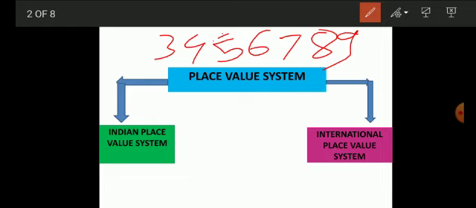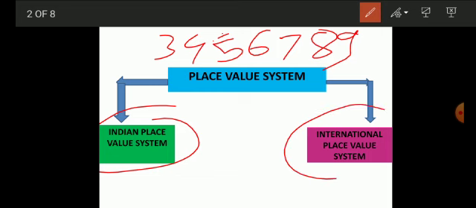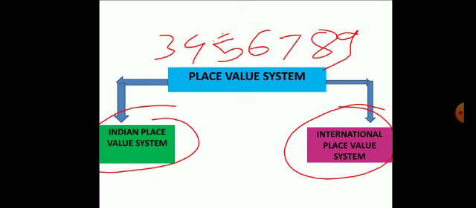In the case of large numbers, of 6 or more digits, to avoid confusion while reading and writing them, the numbers are separated into periods with the help of commas. There are two systems of separating the numbers: the Indian place value system and the international place value system.